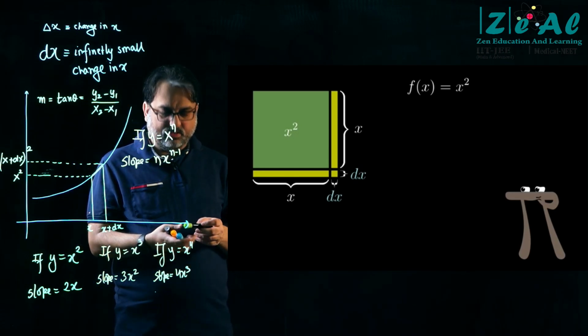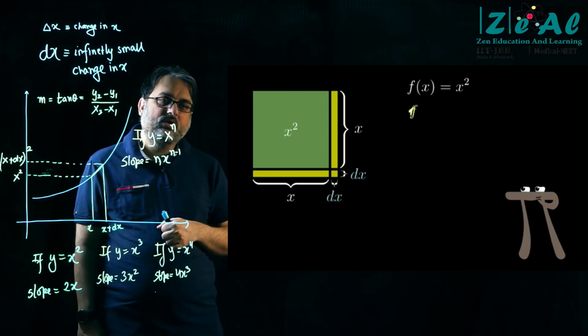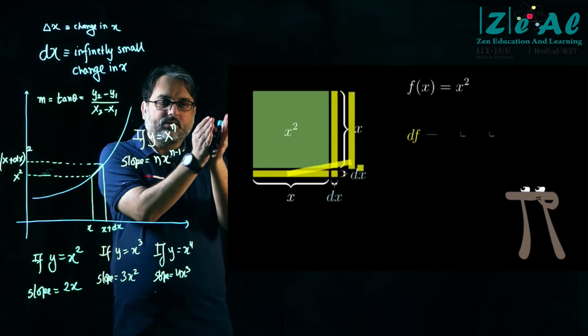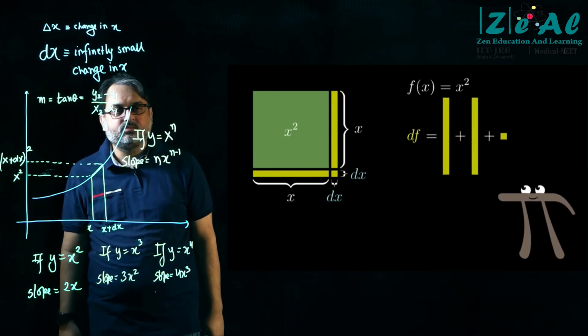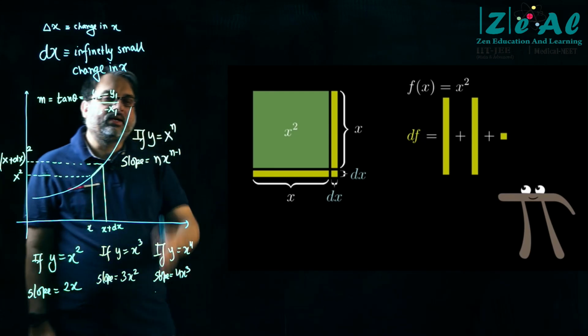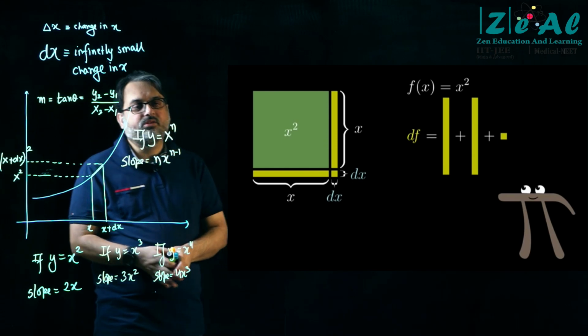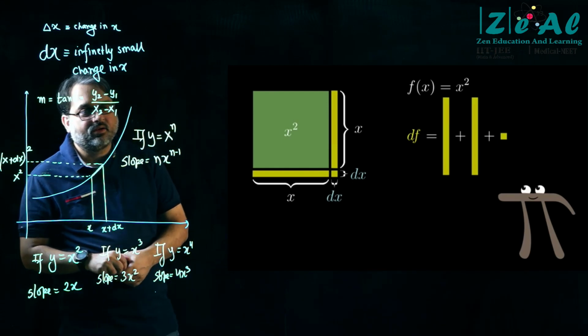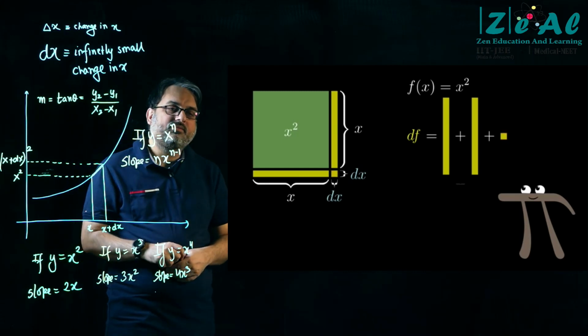Please play the video. This is not very difficult, right? So you take that area over there, and we see that it is nothing but two rectangles in a square. The rectangles have a length of x, and they have a width of dx. Okay, and the square has a width of dx and a length of dx.